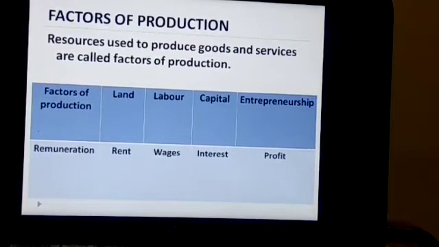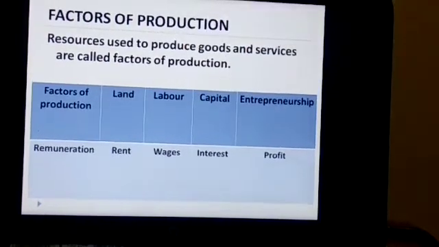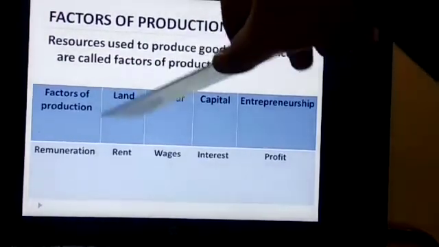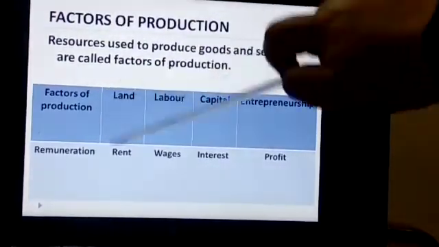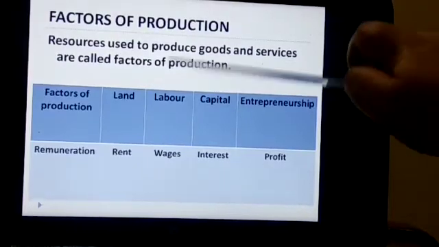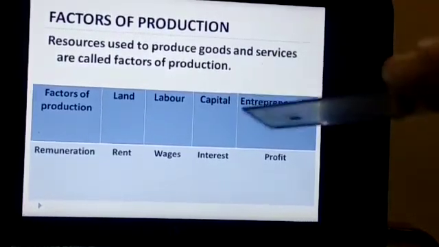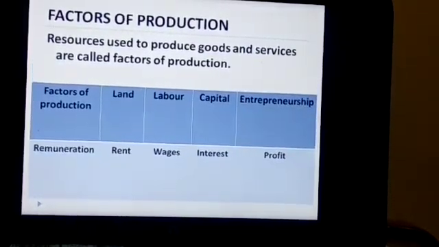So, factors of production, I told you what these are. Factors of production are the resources used to produce goods and services. There are 4 factors of production: land, labor, capital and entrepreneurship. And the remuneration they get is: land will get rent, labor will get wages, capital will get interest and entrepreneurship will get profit.